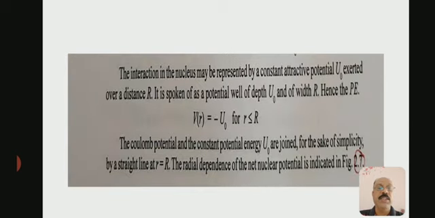The interaction in the nucleus may be represented by a constant attractive potential U₀ exerted over a distance R. It is spoken of as a potential well of depth U₀ and of width R. Hence the potential energy is given by V(r) = -U₀ for r less than capital R. The Coulomb potential and the constant potential energy U₀ are joined for the sake of simplicity by a straight line at r equal to R. The radial dependence of the net nuclear potential is indicated in the next figure.